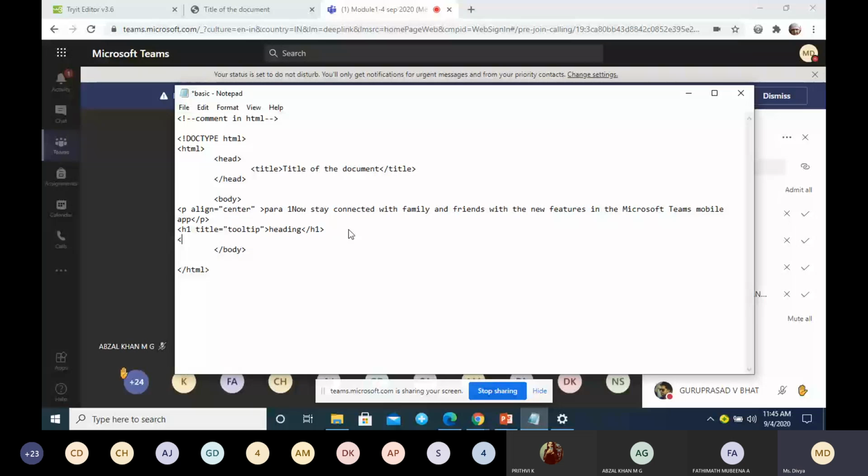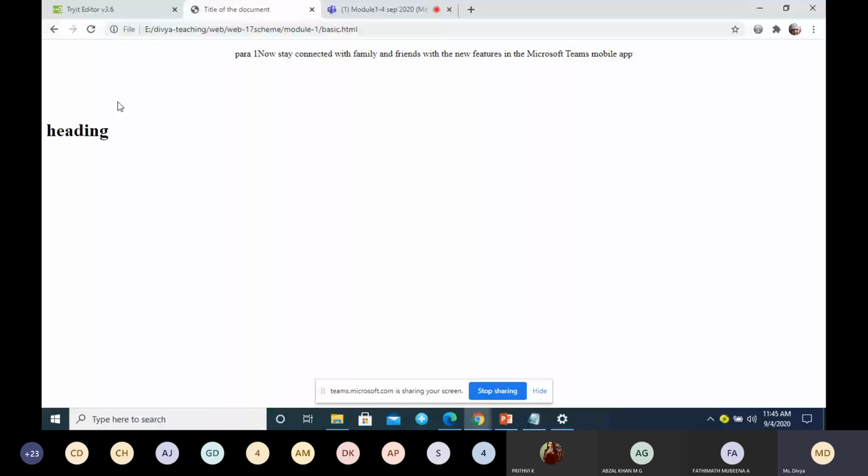BR. Anybody know why this tag is used? Why is the BR tag used? Break. Okay, it is used for a break. I'll just enter multiple BR tags here. You see the difference. So these are line breaks, you can call it a new line. I have entered 5 line breaks, so there is a space between the paragraph and the heading.